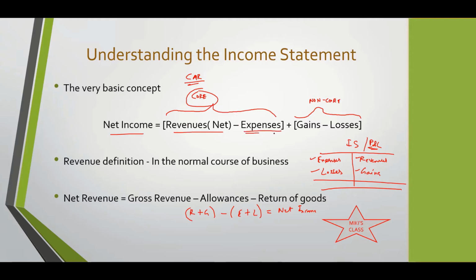These expenses will be the manufacturing cost for the car, including your material cost, your labor cost, including everything, the conversion cost, the factory cost. All of that. And this will be the final sales figure. This is the core part of the business.